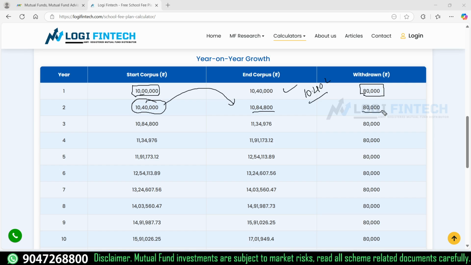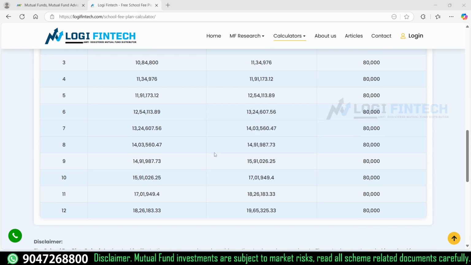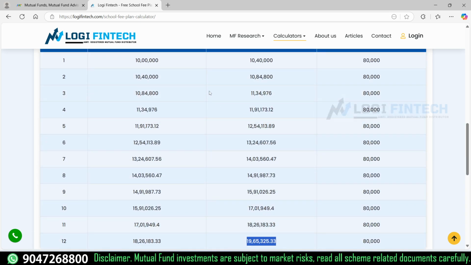This 80k, which we are setting as SWP, or yearly once we can withdraw from the fund, or we can make a SWP, a systematic withdrawal. Automatically, yearly, you will be getting that withdrawal back, and year on year compounding is happening, and finally in the 12th year the overall value will be 18 lakh 26,000 in the beginning, and after withdrawing 80k, the final value is close to around 19.65 lakh. Okay, so I want to make this 10 lakh.